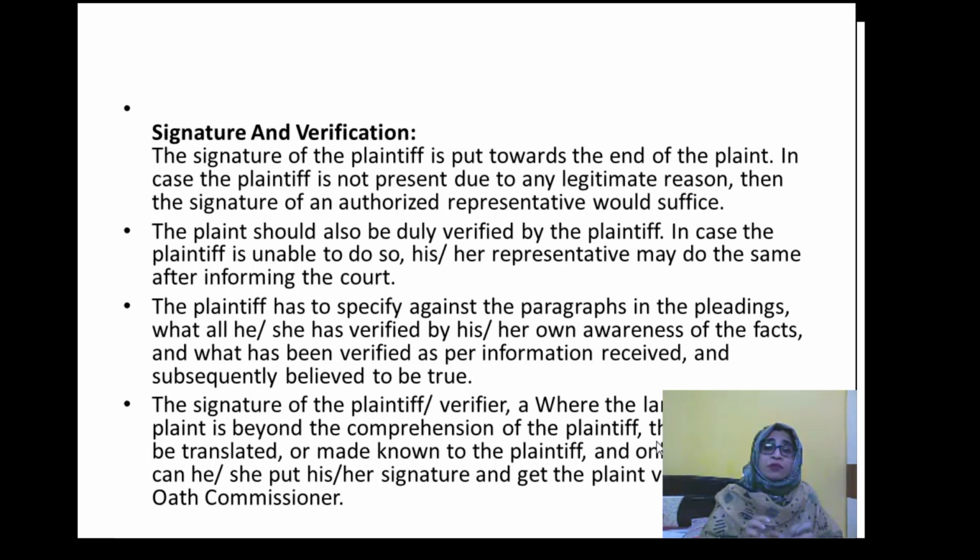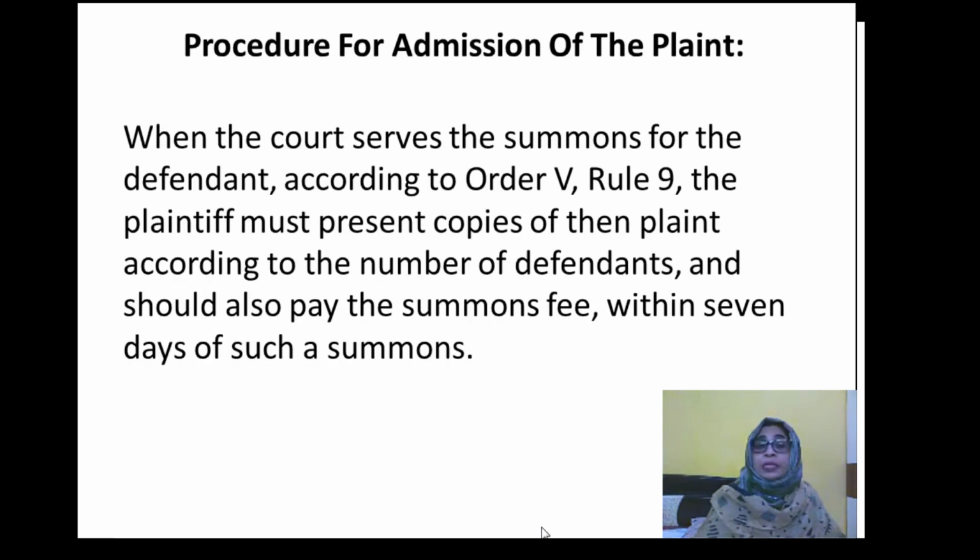Next, the plaintiff has to specify against the paragraphs in the pleading what she has verified by her own awareness of the fact, and what has been verified as per the information received and subsequently believed to be true. So after the signature comes the verification: whatever information is given is true and is verified by the plaintiff. This statement must be mentioned while drafting the plaint. After the verification and signature are completed, the filing of the plaint will happen.